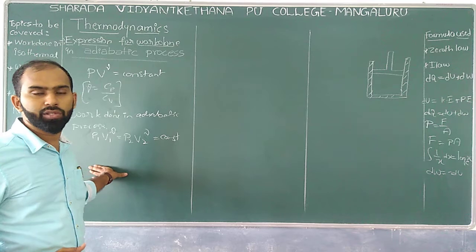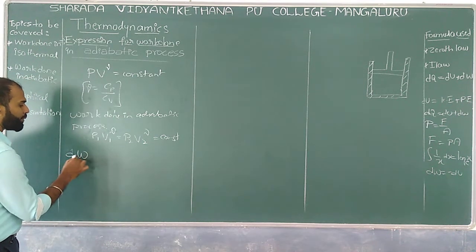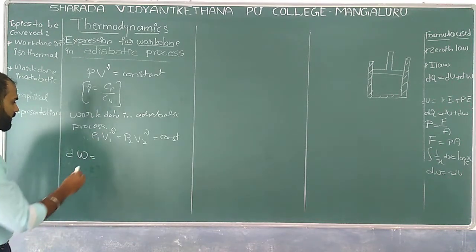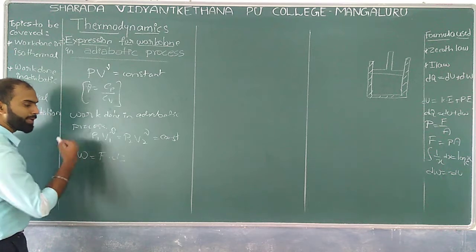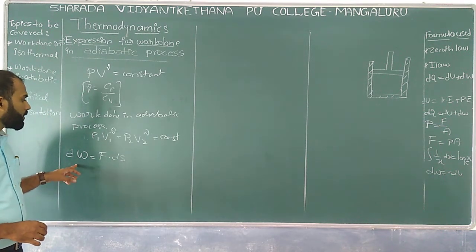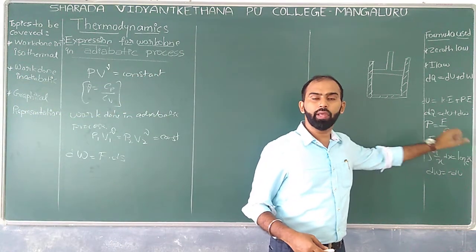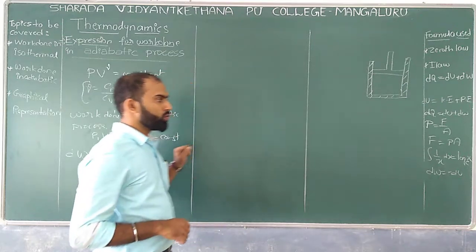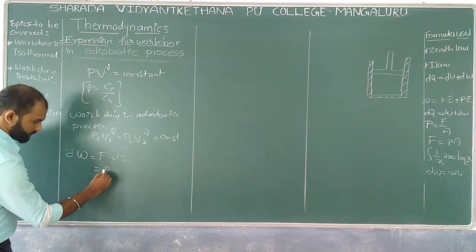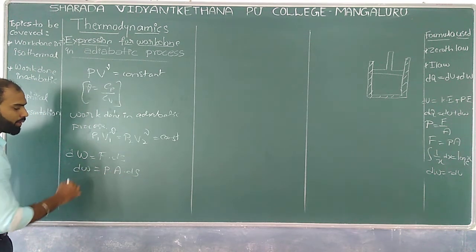What is the relation we had? That is, a small amount of work done we had: dW, which is equal to force into displacement. Yes or no? Now, once again F can be replaced by what? F can be replaced by pressure into area. Correct? So dW is equal to pressure into area into ds.